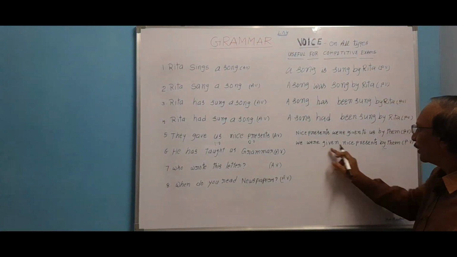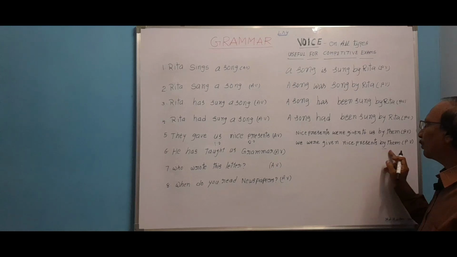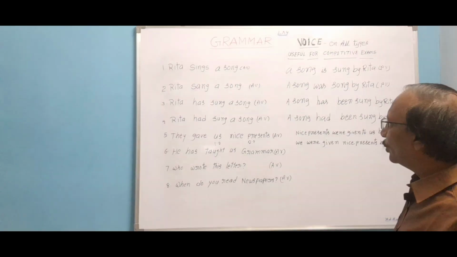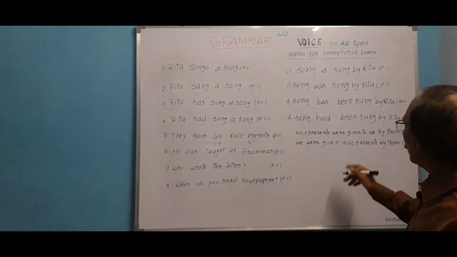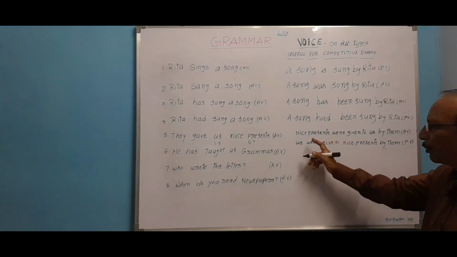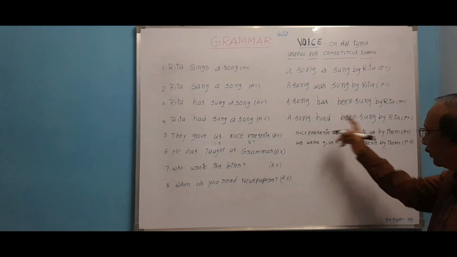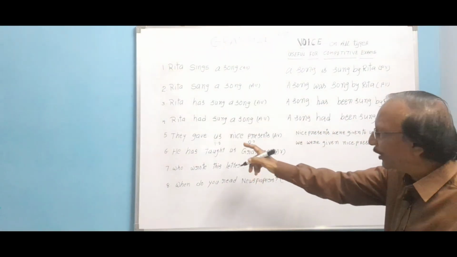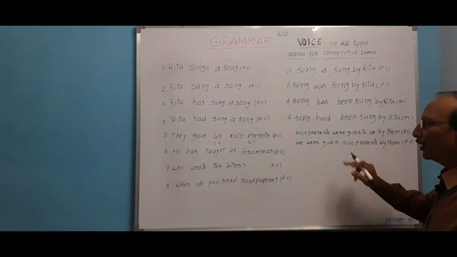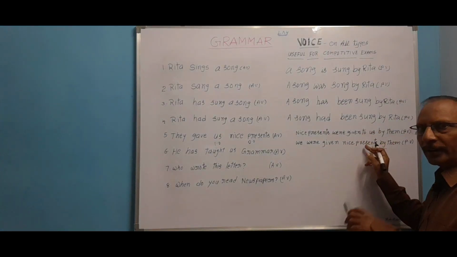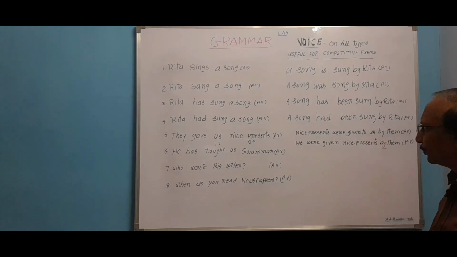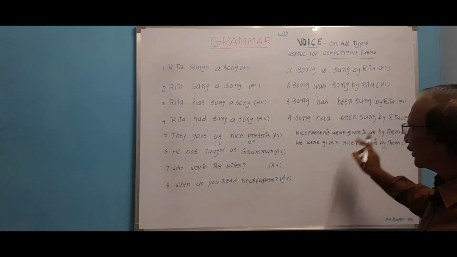We were given nice presents by them. You don't use to here. That means when should we use to here? When you write the direct object first, and before writing the other, the indirect object, you have to use to. That means to comes before the indirect object.